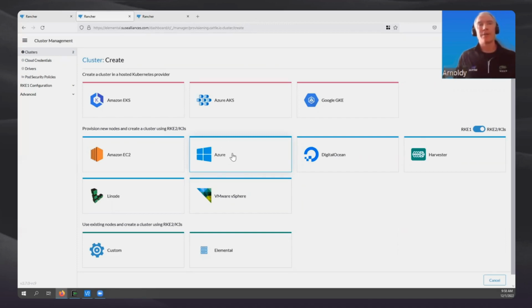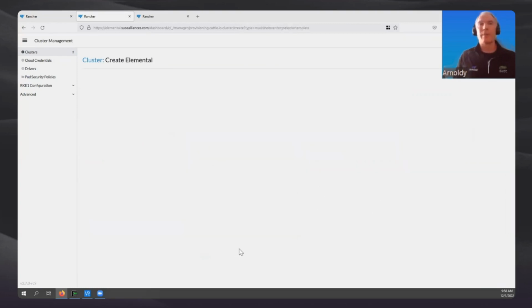And the nice thing is the command set to create an EKS cluster is extremely similar to an AKS cluster and a GKE cluster. So I really don't have to learn all of the ins and outs of every single one of these platforms to be able to have the power to deploy clusters on them. And that includes these down here. In this case, we are going to create an elemental cluster.